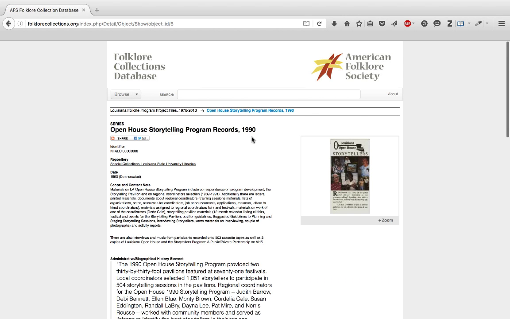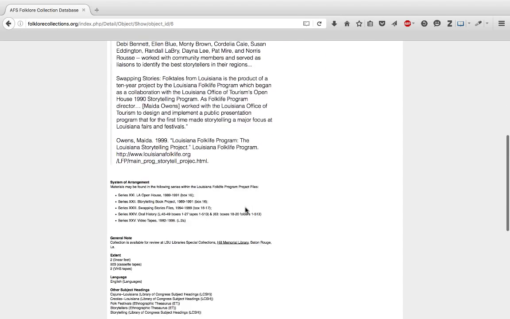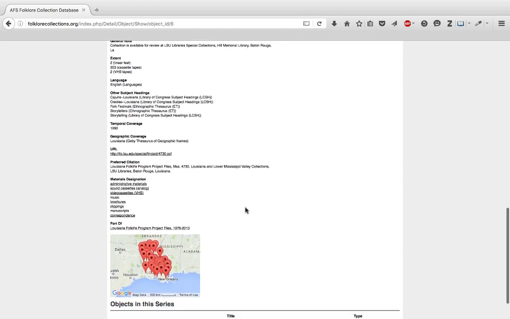Okay, what is this? We can look at it, and it's a series, which means it's part of this collection, the Louisiana Folklife Program Project Files, 1976 to 2013. Here's a description of what it is, and then all sorts of other information about this particular resource.